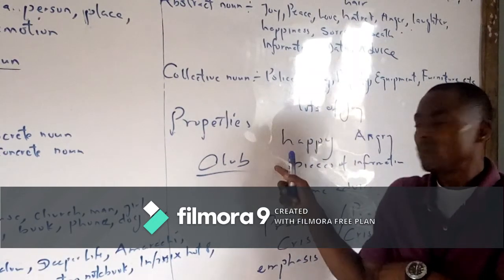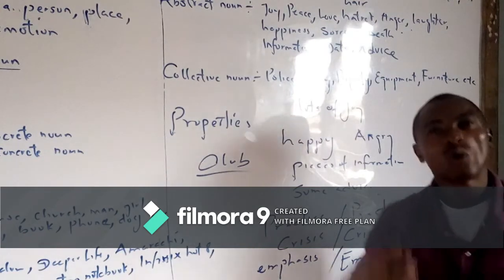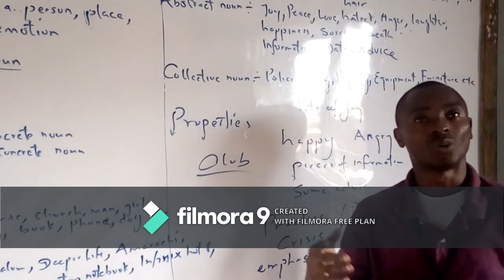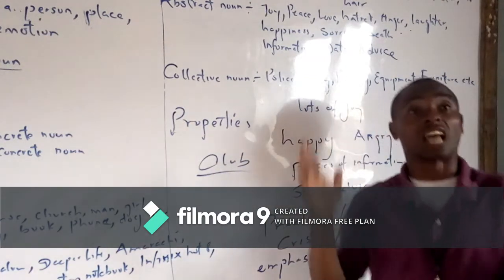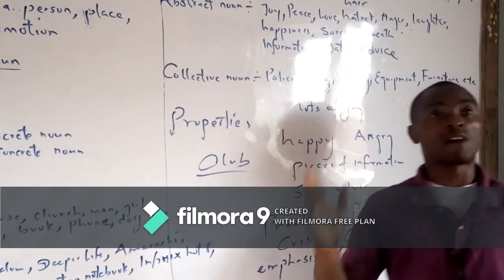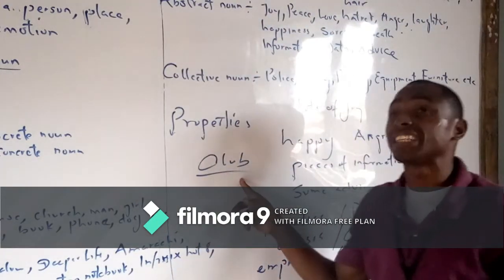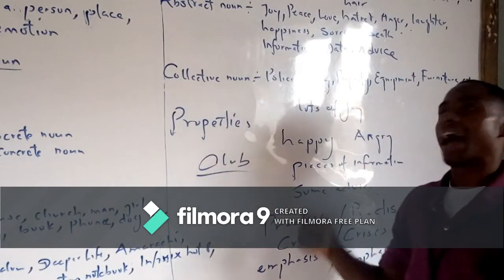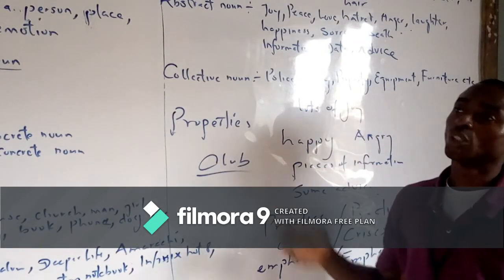So the club is. But if I say, my club are going on excursion, wonderful, they are moving. So in the first instance, the club is 5 years, meaning just the institution is 5 years. But in the second instance, the people are going on excursion.